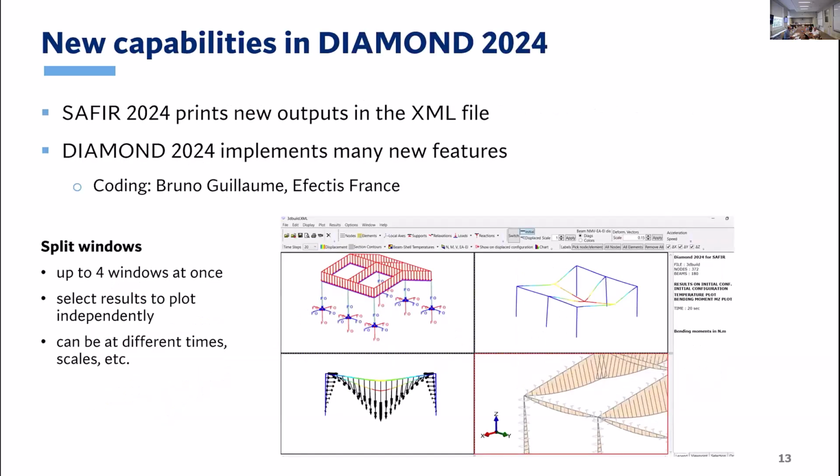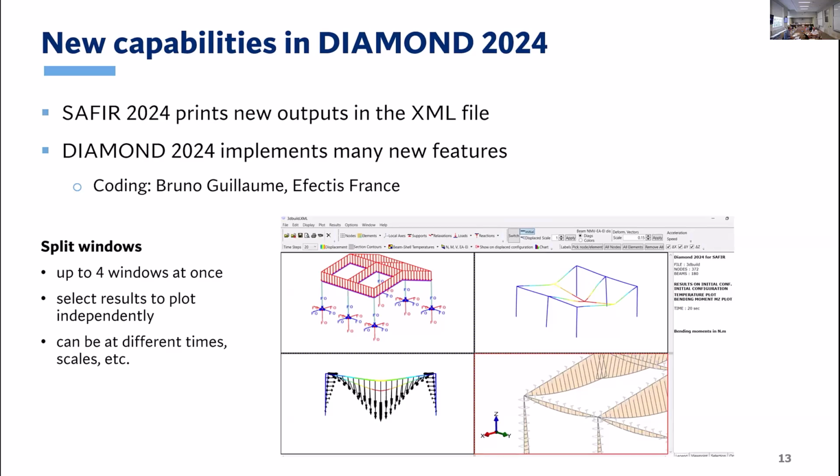Now I'm going to talk about new capabilities also upcoming in SAFIR 2024, but which have to do more with the post-processing and visualization of results in Diamond 2024. So as you may know, a big improvement in SAFIR 2022 was the effort on the preprocessor, moving from proprietary software JIT to the open source GM SAFIR, which is in Python, open source, based on GMSH and so on.